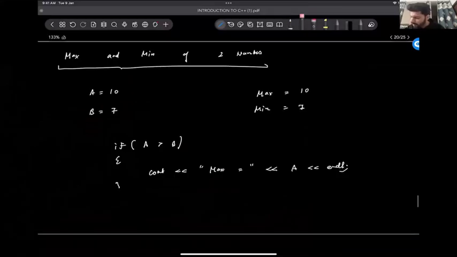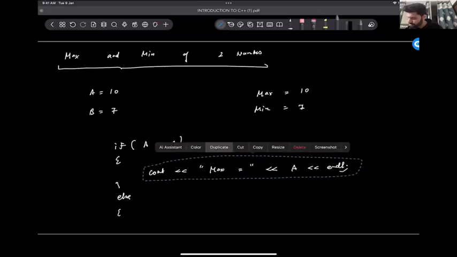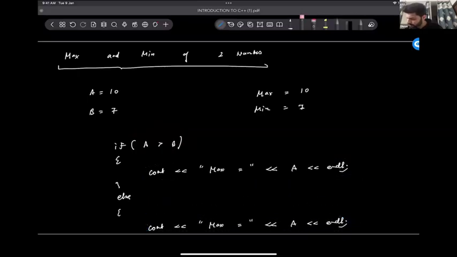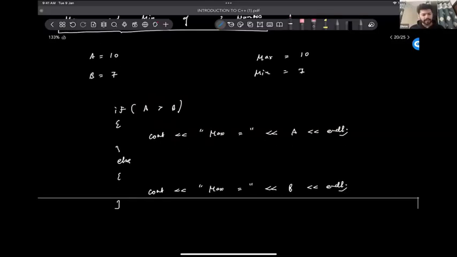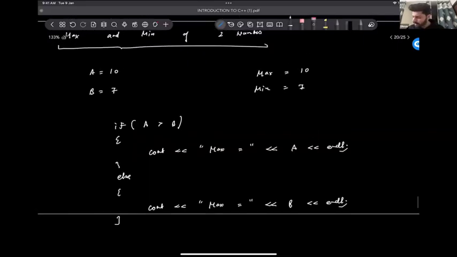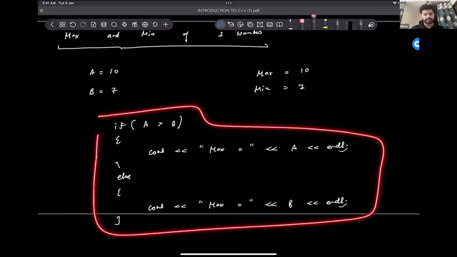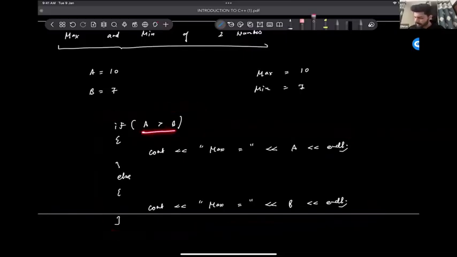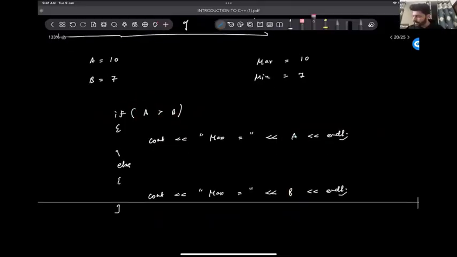Okay, if A greater than B is not true, that means who will be the maximum? Maximum should be B, the other guy. If this is false, it means the other one is true. In that case, we can print max will be B. Yes, that's how we can figure out the max element of these two. If A is more than B, then A is the maximum. Otherwise, B is the maximum. That's it. Okay. Can we do the same thing for minimum as well?